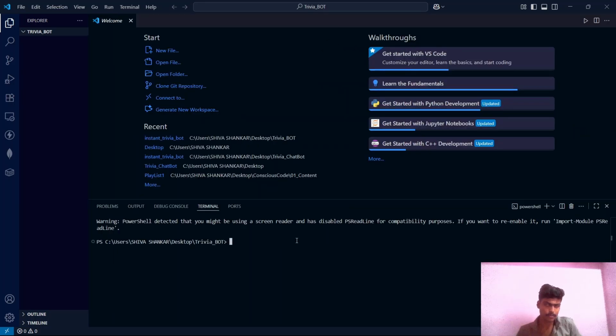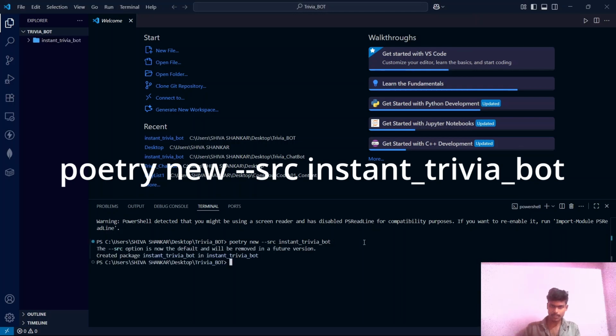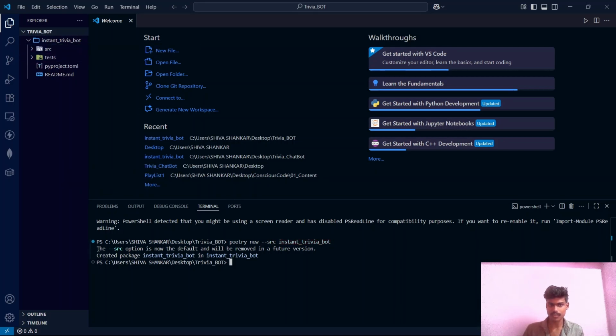First, let's scaffold our project, guys. We will write this command. This particular command has the poetry keyword and the new keyword, which means a new project will be created, and we are specifying that we need an src directory inside this project. See, we have it, and we are specifying the project name. With this name, the folder will be created, and it is also saying the src option is now the default and will be removed in a future version. That means in the upcoming Poetry versions we need not specify this --src keyword, guys.